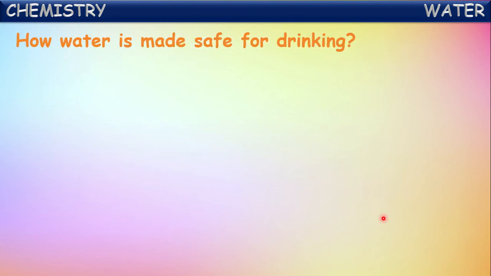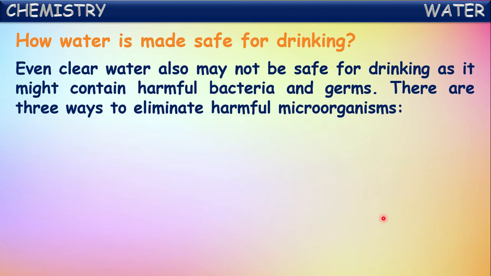Okay. Now let us go through making water safe for drinking. How to make this water safe for drinking. Even clear water may not be safe for drinking because it might contain harmful bacteria and germs. It seems like pure water, but it may contain invisible bacteria and germs which are not safe for drinking. So there are three ways to eliminate these harmful microorganisms from the water to make it safe for drinking.